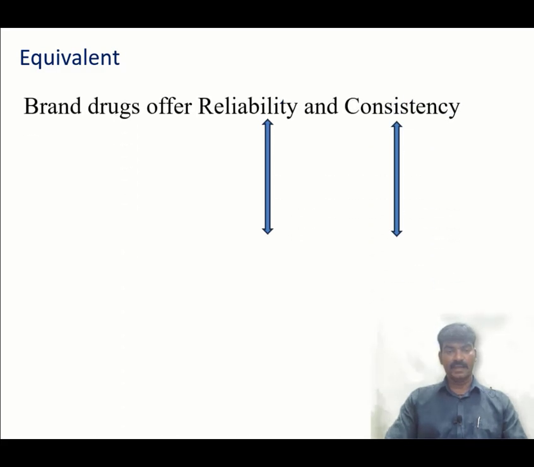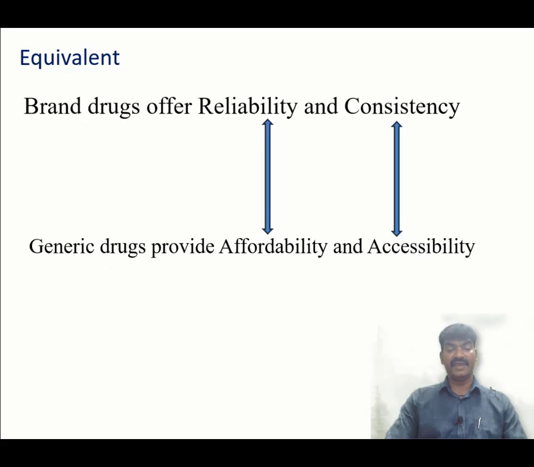Finally, equivalency. Brand drug offers reliability and consistency, whereas generic drug provides affordability and accessibility. It is reliable and provides the same therapeutic effect all the time in a consistent manner. This generic drug we are getting at an affordable cost, and it is very accessible. Since multiple market players can manufacture the same drug, it is very accessible as well.